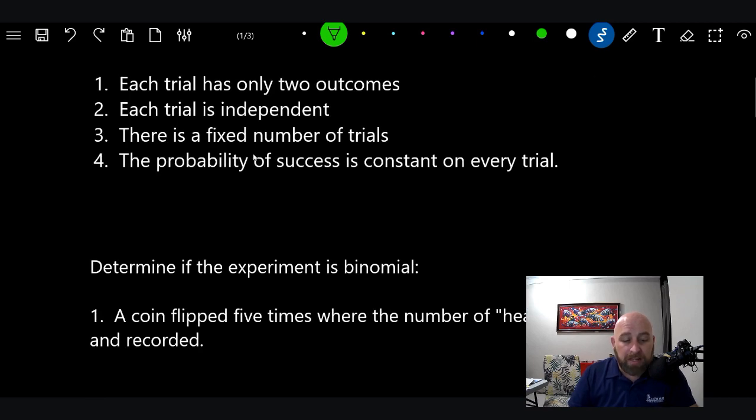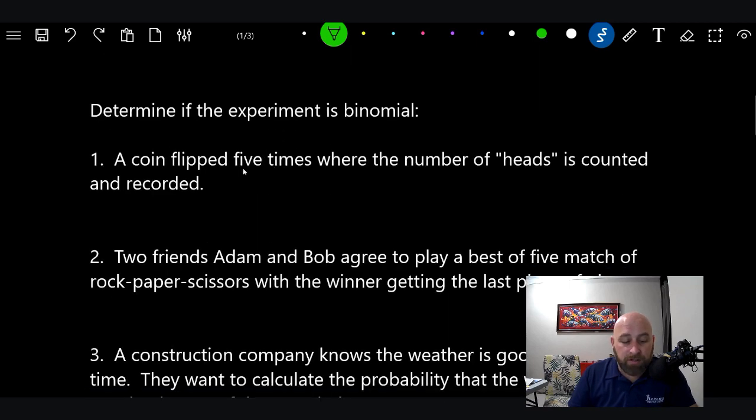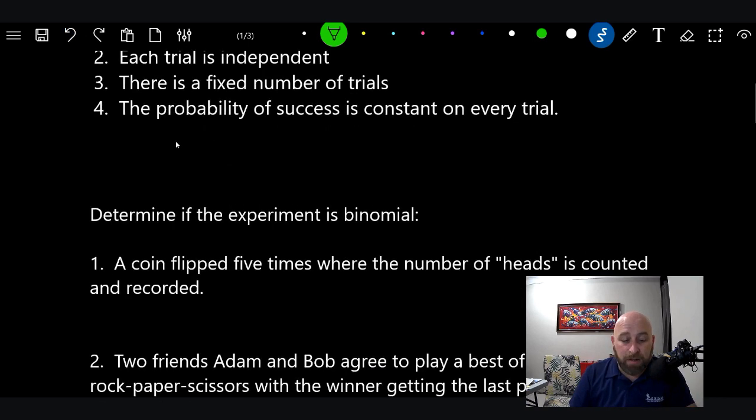Number 3. There is a fixed number of trials. A coin is flipped 5 times. Yes, we decided that 5 times is the limit, and so there's a set amount of trials.